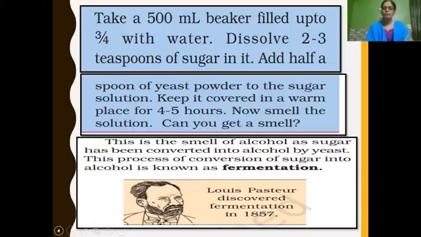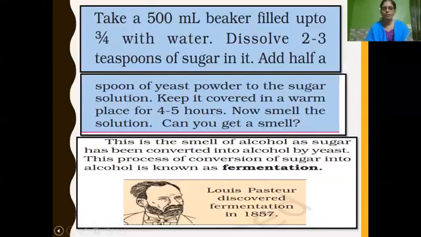Got it, children? This process of conversion of sugar into alcohol is known as fermentation. So what is fermentation? Conversion of sugar into alcohol is known as fermentation. This fermentation is used to make alcohol, wine, and acetic acid or vinegar. Who discovered this? Louis Pasteur. The scientist Louis Pasteur discovered fermentation in the year 1857.